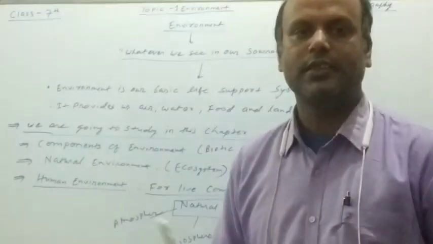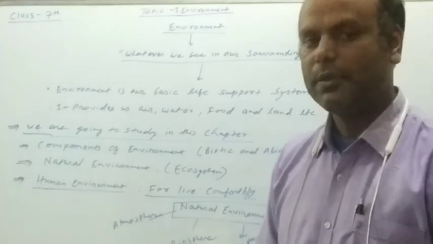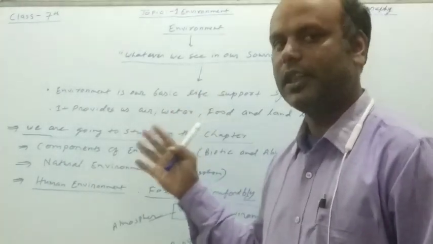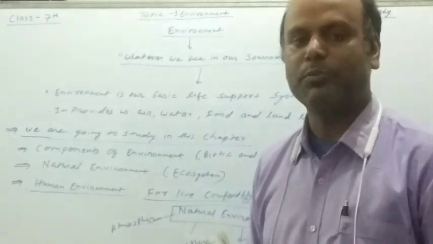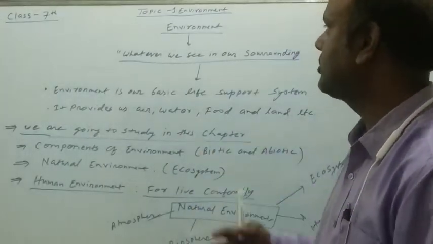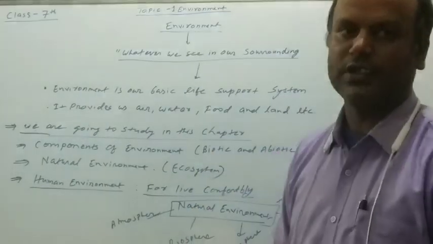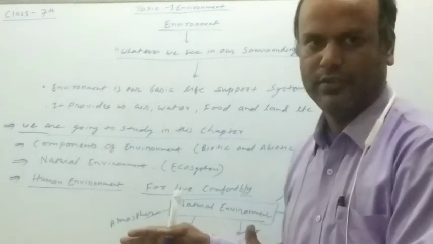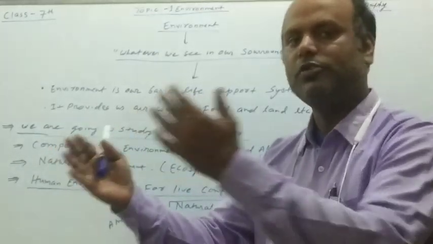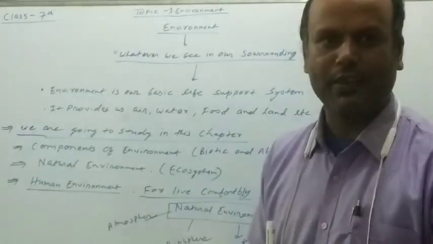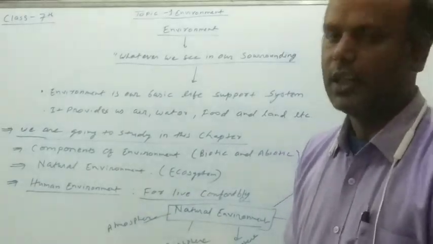Environment, जिसका हिंदी में अर्थ होता है वातावरण. वातावरण क्या होता है? ऐसी चीजें जो हमारे आसपास पाई जाती हैं, जो हमारी लाइफ को सपोर्ट करती हैं. इसी तरह से इंग्लिश में भी इसको डिफाइन किया जाता है. The things which are found in your surrounding, which support your life, it is environment. Once again, the things which are found in your surrounding, which support your life, are known as environment.